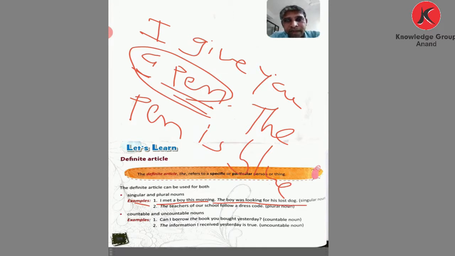Here also the same thing. I met a boy this morning. Talk about a boy, a common noun, so before that article A is used. But if the same boy is talked about in the second sentence, then what? Put the. The boy was looking for his lost dog. So the same with the pen: I gave you a pen, and I talk about the same pen in the second sentence. So I put what? The. Not the indefinite article. Use what? The definite article. The pen.